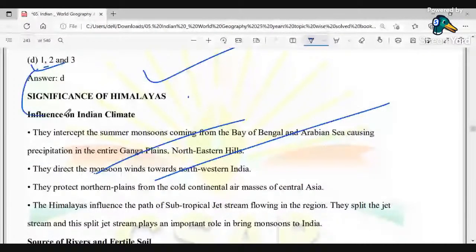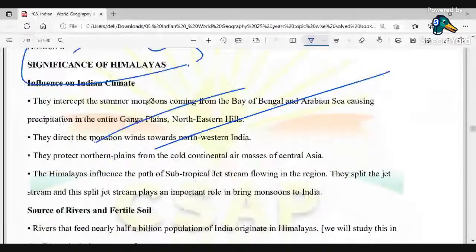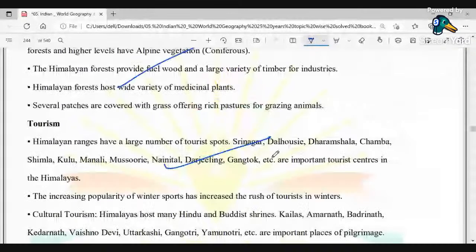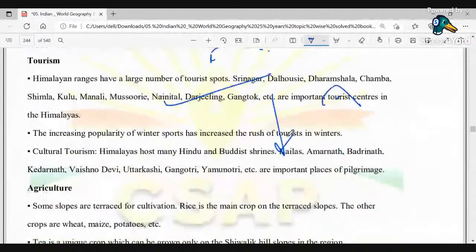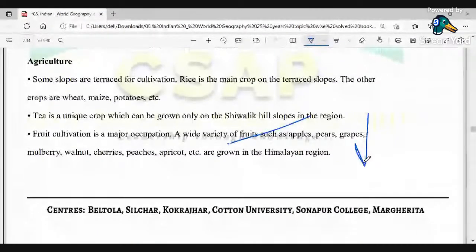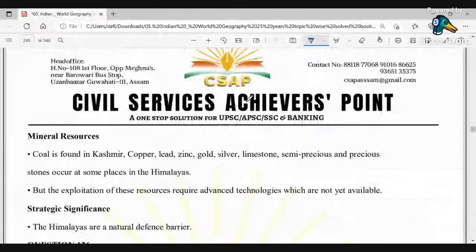So what is the significance of the Himalayas? They are the source of rivers and fertile soils, and also of forest wealth and tourism. Today regions like Shimla, Kulu, Manali, Mussoorie, Nainital, Darjeeling, Gangtok would not have been there if the Himalayas had not been present. Agriculture would also have slowed down in the areas with major alluvial fields, and mineral resources would not have been there.